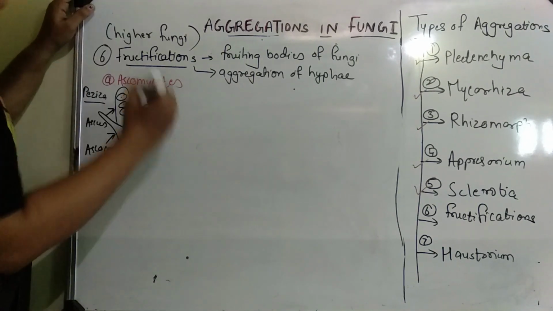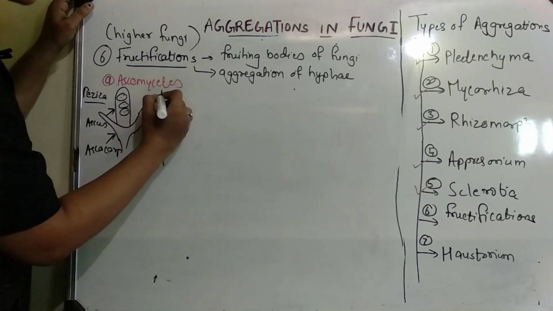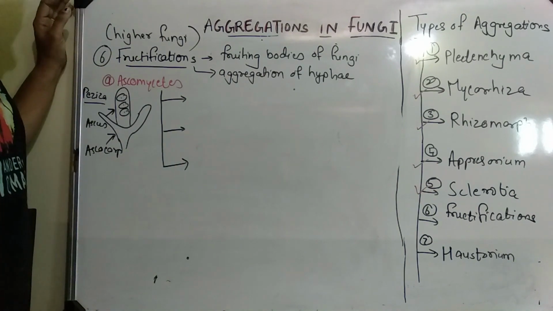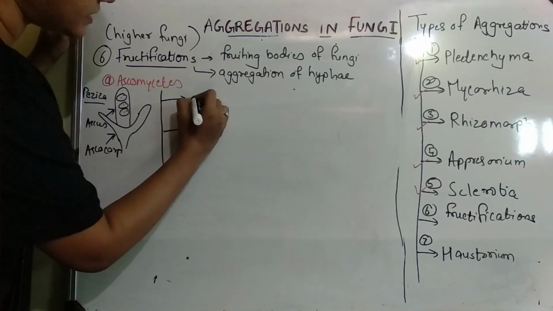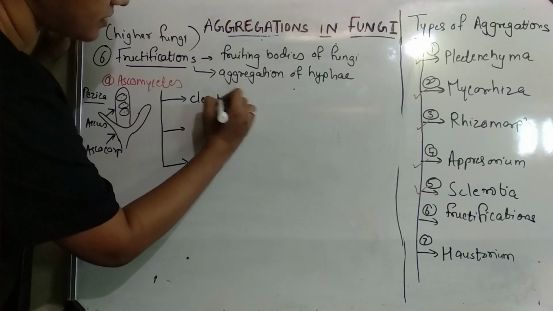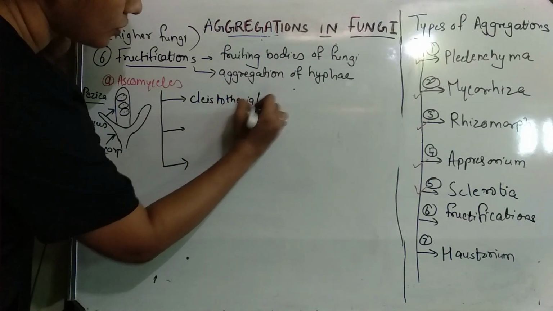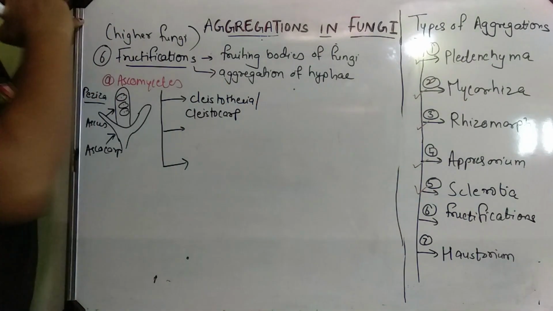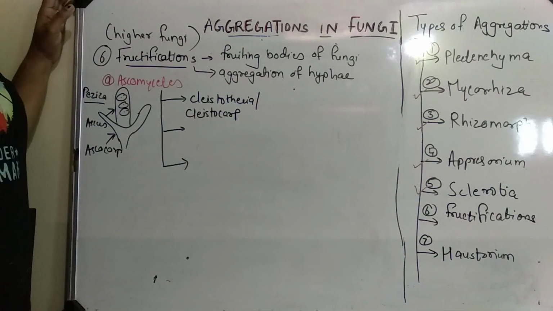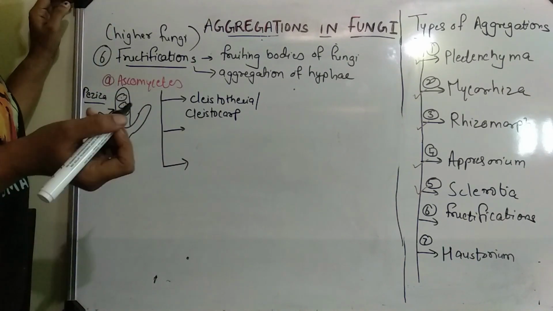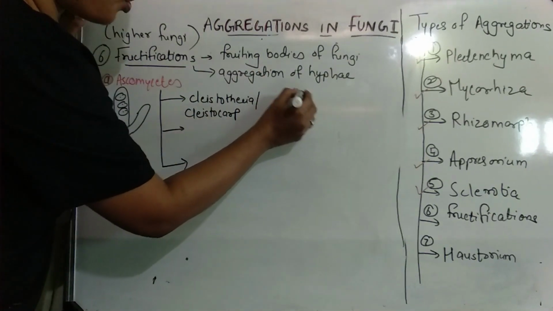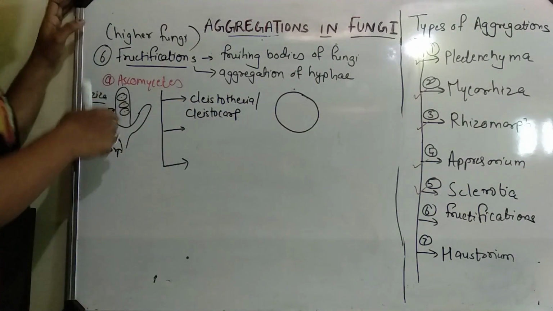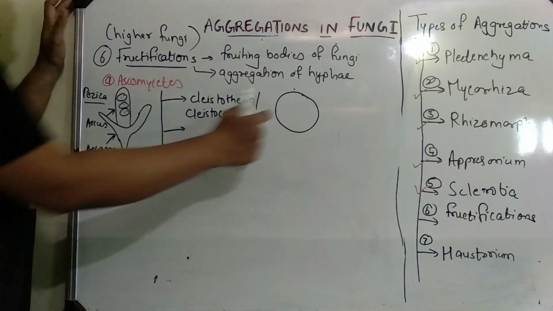In Ascomycetes the fruiting bodies are of three types. First is the cleistothecium or cleistocarp. What is it? In a cleistothecium, the whole ascocarp is closed. There is no opening, unlike the one you can see here.